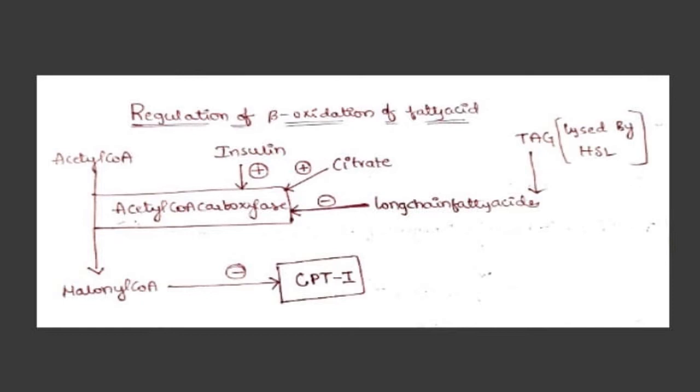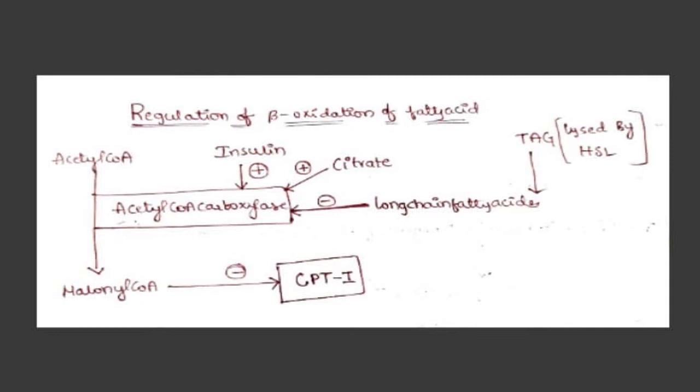But CPT1 has a best friend as well, which is long chain fatty acids, because long chain fatty acids inhibit acetyl coenzyme A carboxylase and reduce the level of malonyl coenzyme A, so that not much malonyl coenzyme A is inhibiting CPT1. So CPT1 can remain activated and cause beta oxidation and give ATP and acetyl coenzyme A to gluconeogenesis and let the glucose enter the blood circulation. Now let me explain what makes insulin and citrate decrease and long chain fatty acids increase during fasting.